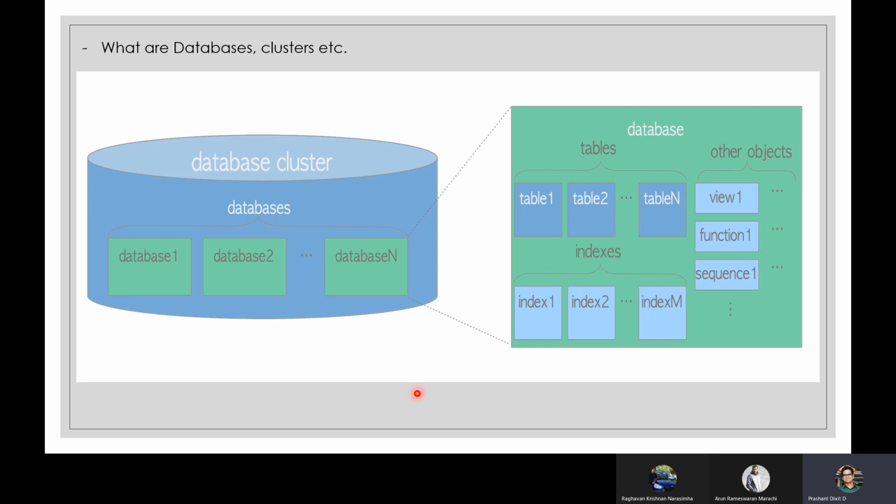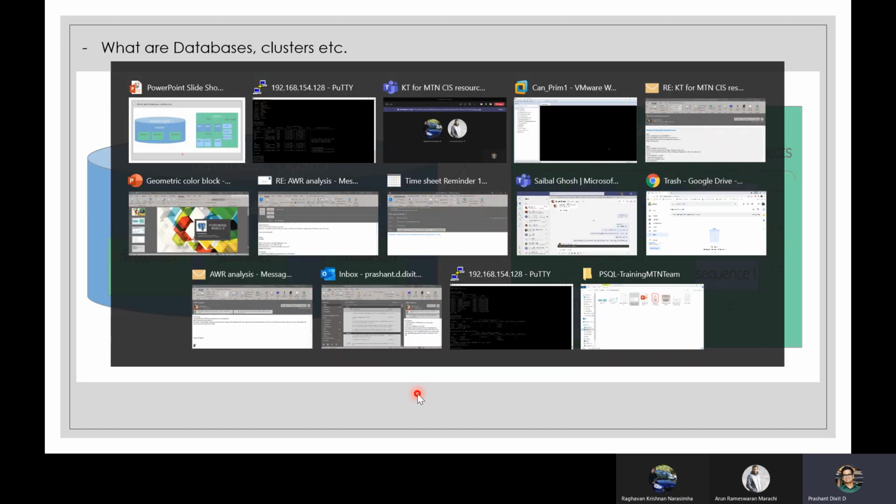So the moment you finish the installation, the very first thing you have to do after it is the initialization. I'll show you how to initialize. But after the initialization, a database cluster will contain a database named postgres. As I told, postgres, template0 and template1 are the default databases, meant as defaults for utilities or for third-party applications. For example, you just want to test how things work in Postgres, so you need not create your custom database. You can go and use these three default databases and create your content in those.